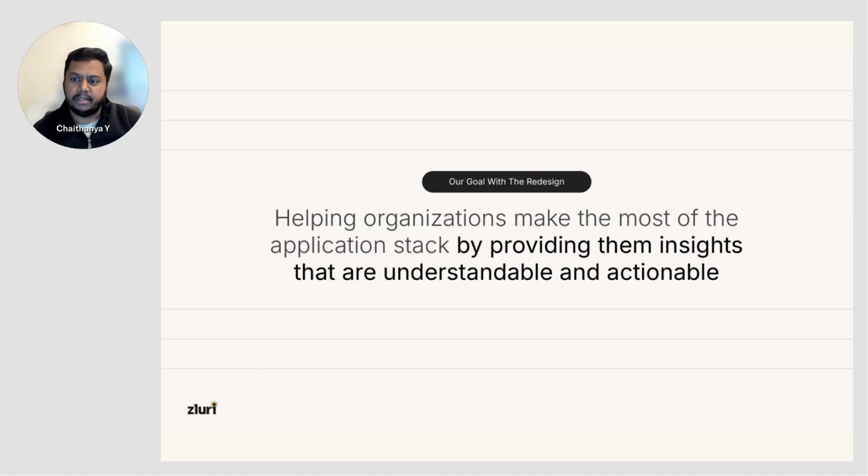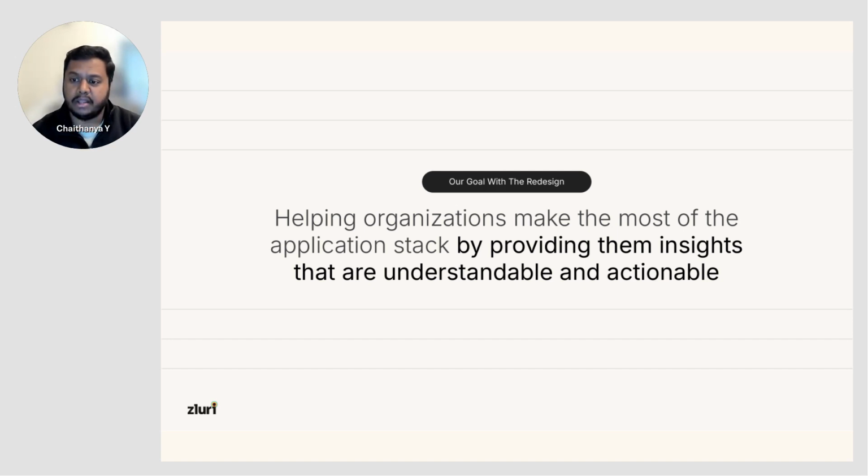Our mission has always been to help organizations get the most out of the application stack they currently use today, by providing them with insights that are easily understandable and, more importantly, actionable. Today we connect to almost hundreds of sources that we get information from.